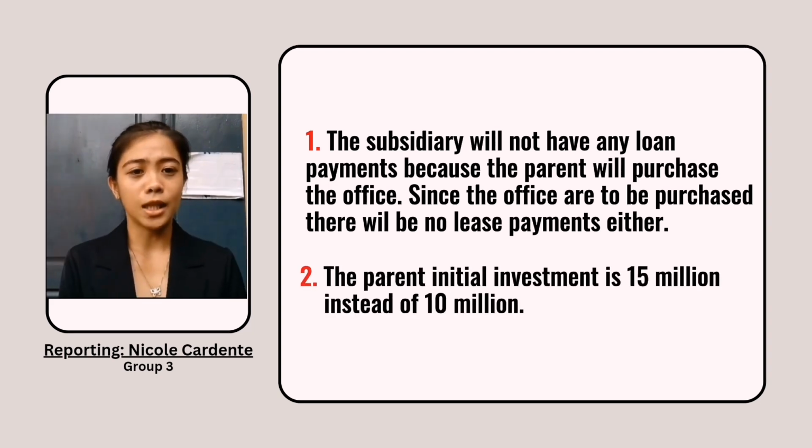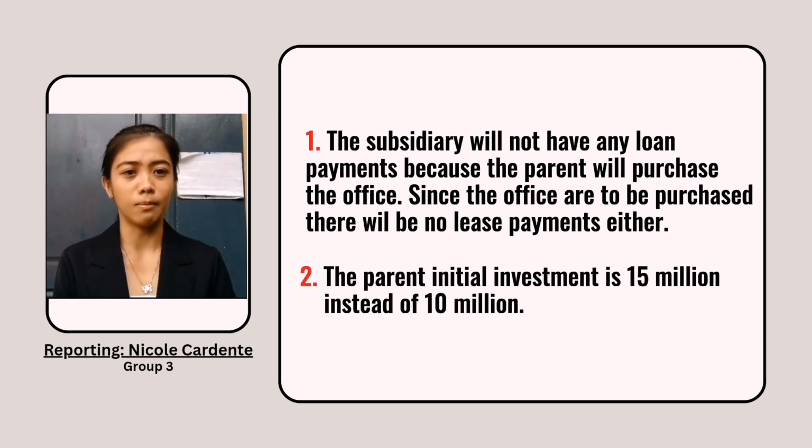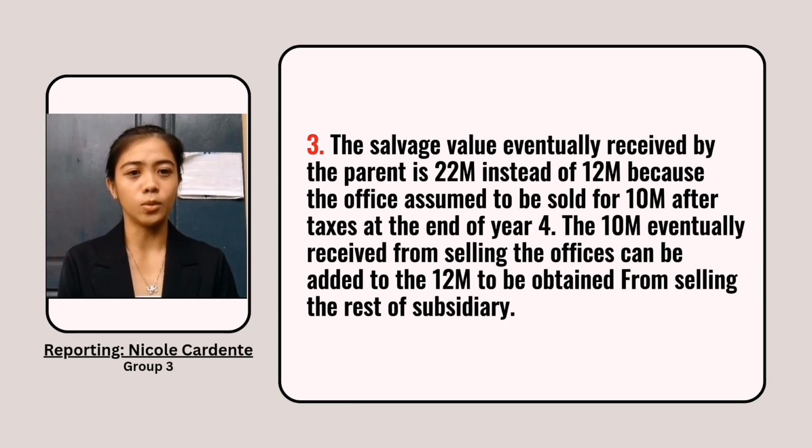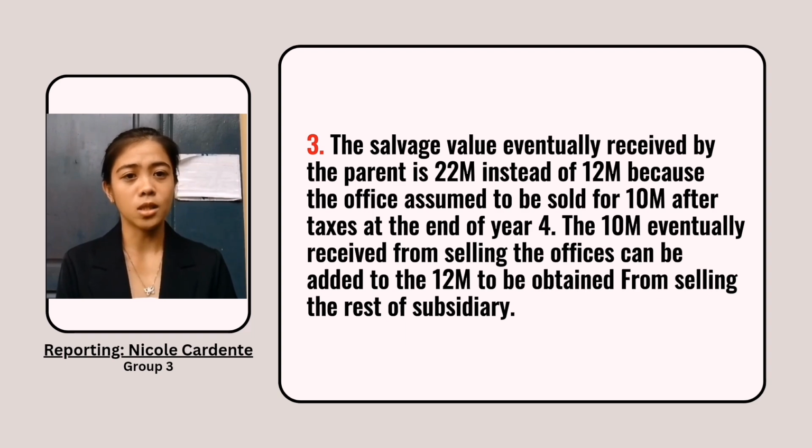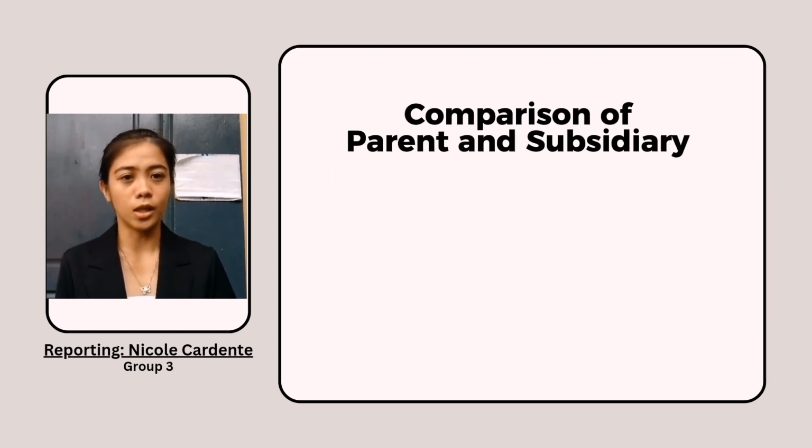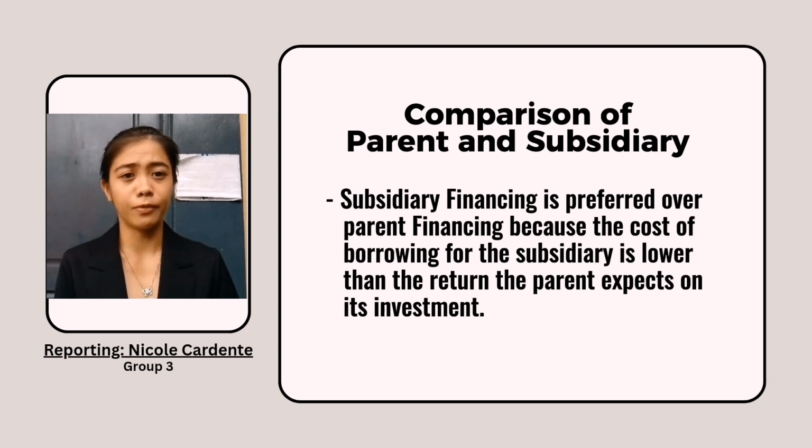Second, the parent's initial investment is 15 million instead of 10 million. Third, the salvage value eventually received by the parent is 22 million instead of 12 million because the office is assumed to be sold for 10 million after tax at the end of year 4. The 10 million eventually received from selling the offices can be added to the 12 million to be obtained from selling the rest of the subsidiary. In the comparison, subsidiary financing is preferred over parent financing because the cost of borrowing for the subsidiary is lower than the return the parent expects on its investment.